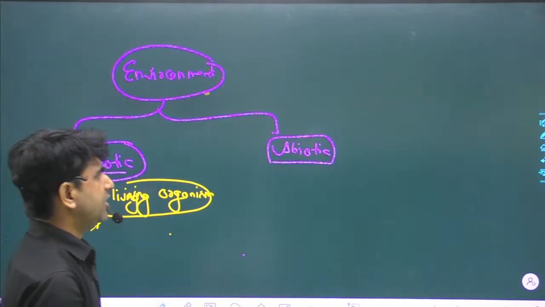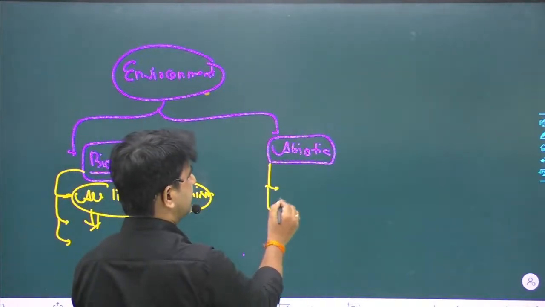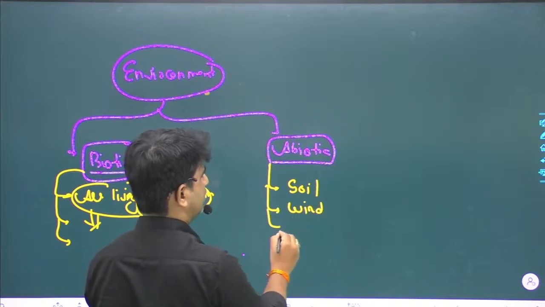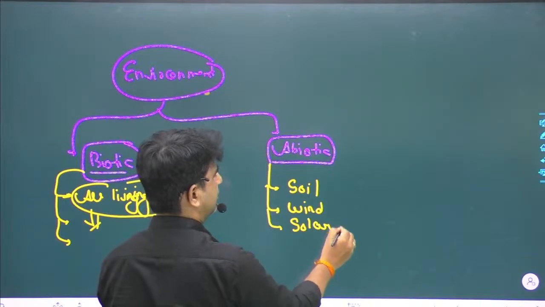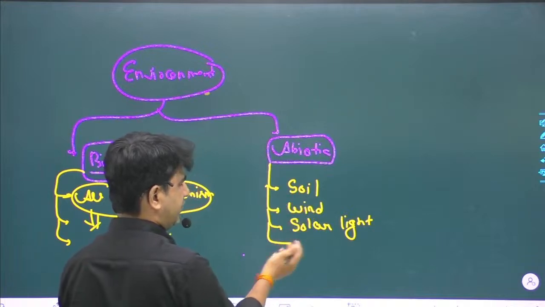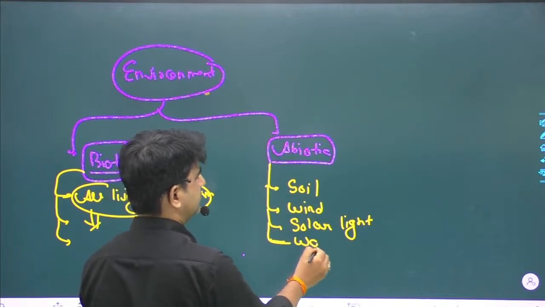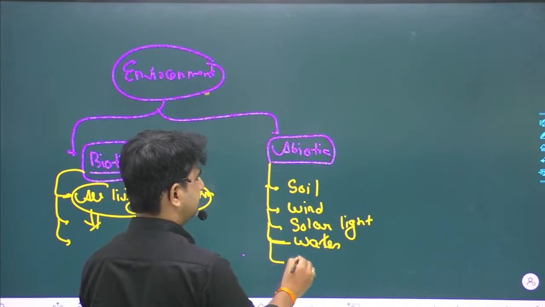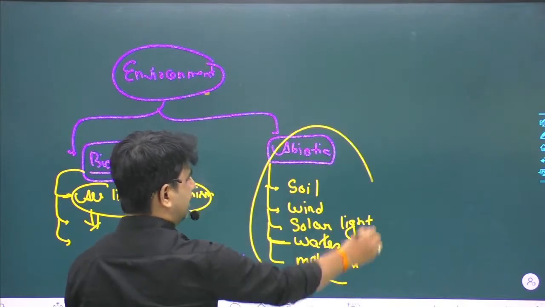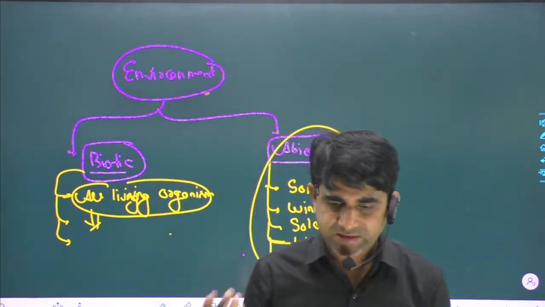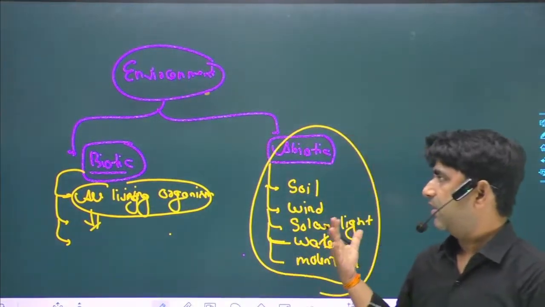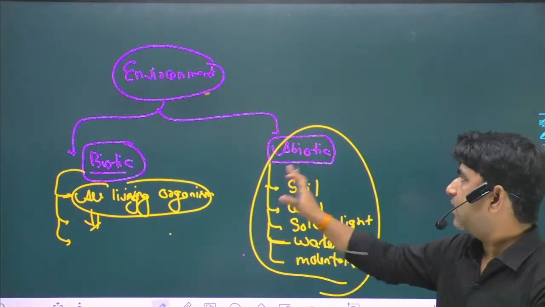When we talk about the abiotic components, these are mainly physical things like soil, wind, solar light, or you can say sun, soil, air, wind, then water, mountains. These are the abiotic components, and the rest are the biotic components. I think it's clear to all of you what the main difference is between the biotic component and the abiotic component.